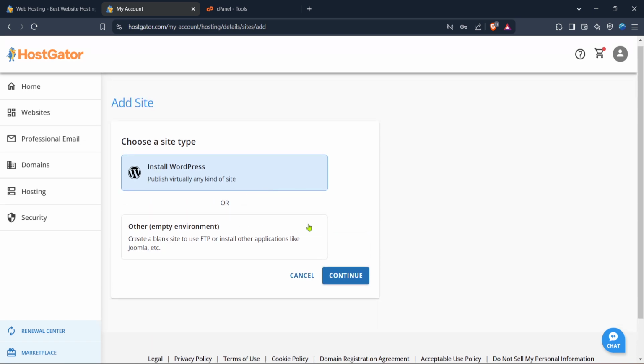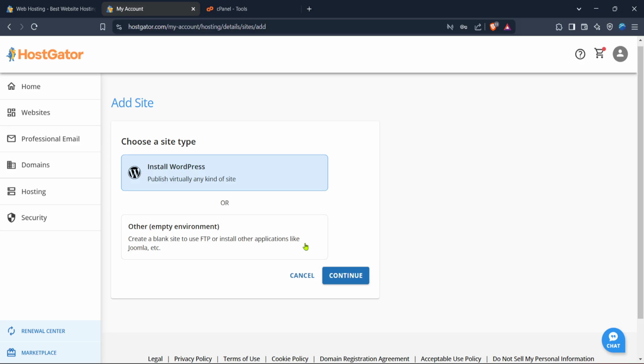This typically includes giving your site a name and specifying the domain you want to associate with it. Make sure the details you enter are correct, as these will form the main identity of your new website. With everything filled out and double checked for accuracy, click Add Site to confirm.